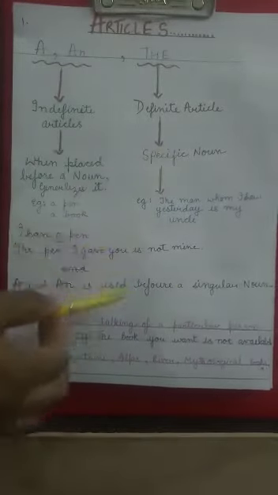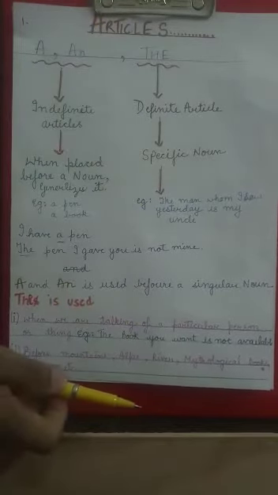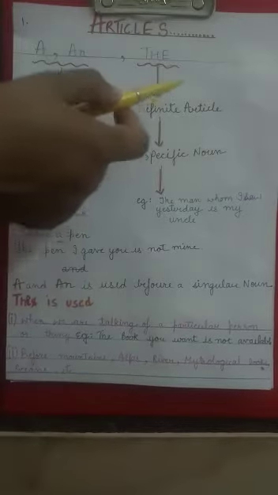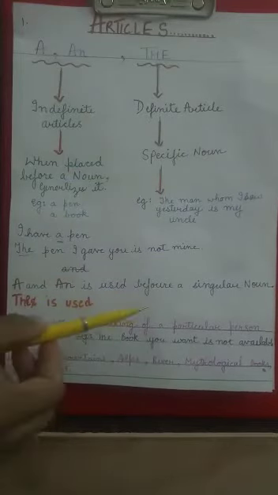Now you all know that an is always placed before the words beginning with vowels or having a vowel sound. And now we are going to study where we place the. So the is used in many places.